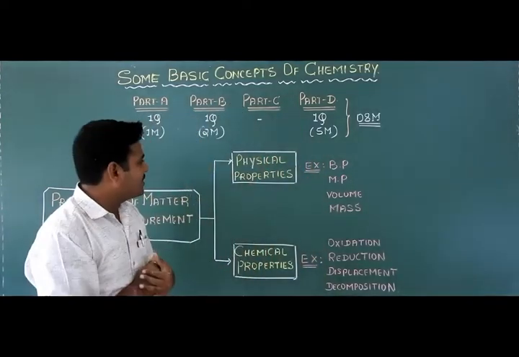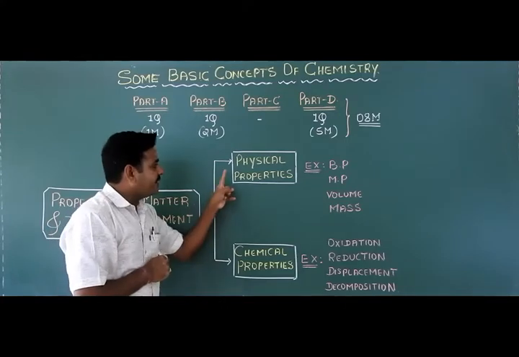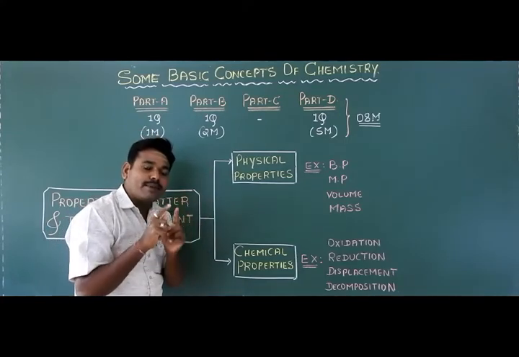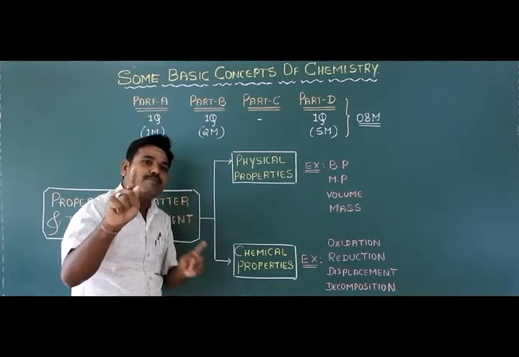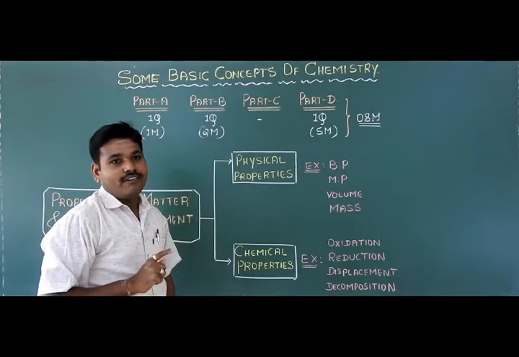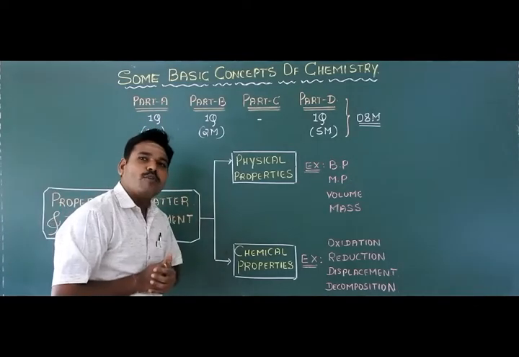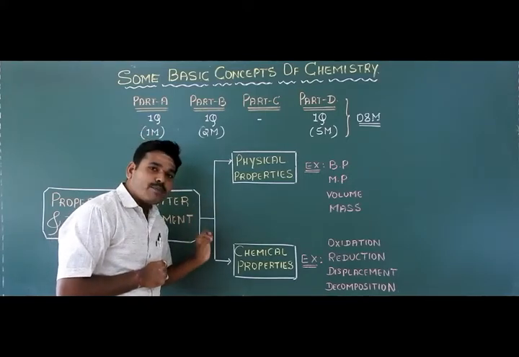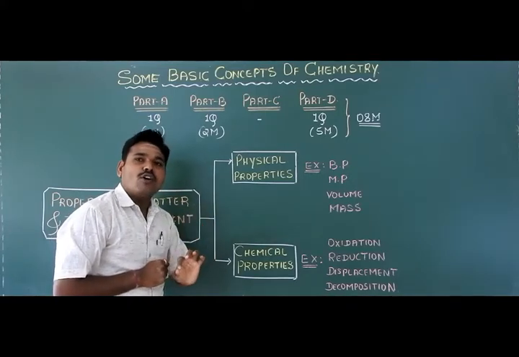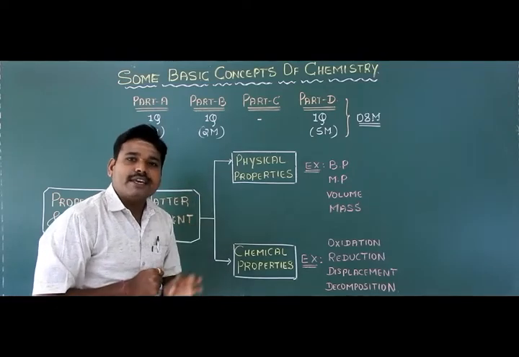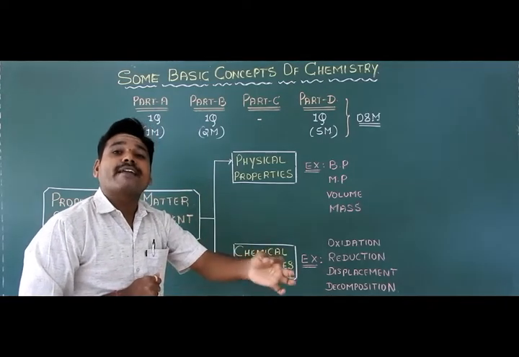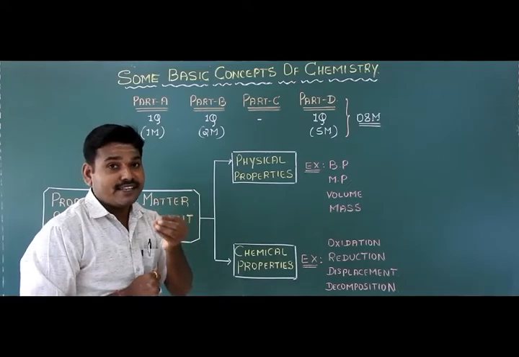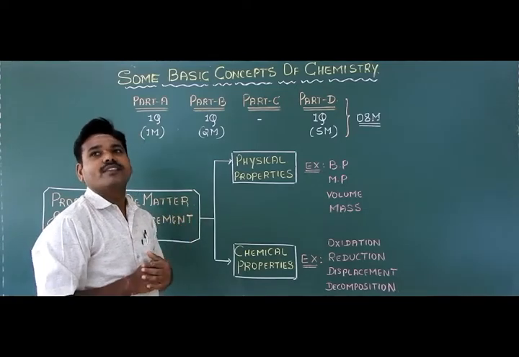Only change in the physical state of a matter, and it does not involve change in the chemical composition, students. Whereas in case of chemical properties, it involves change in the chemical composition of matter, students. Please listen to these properties of matter carefully.